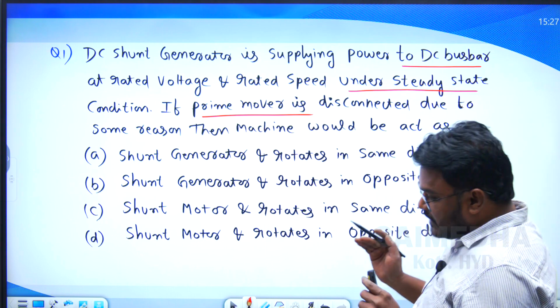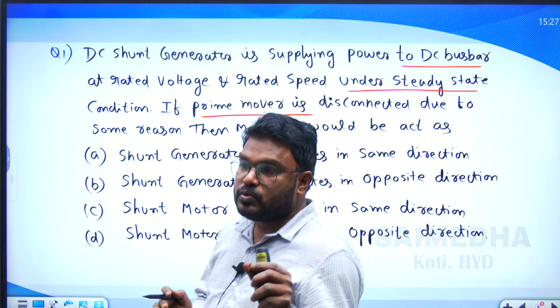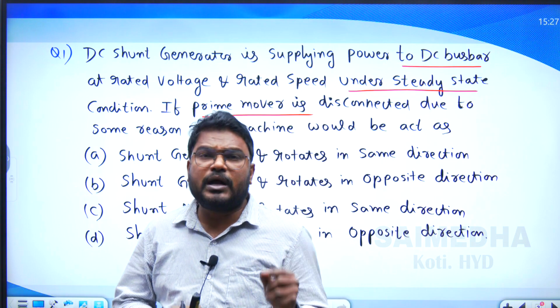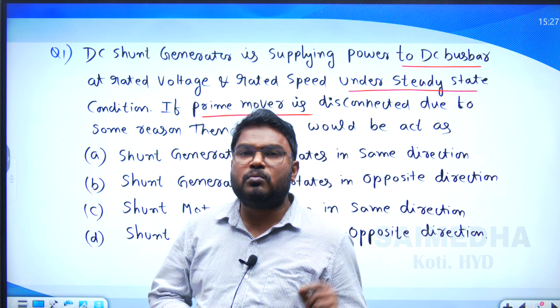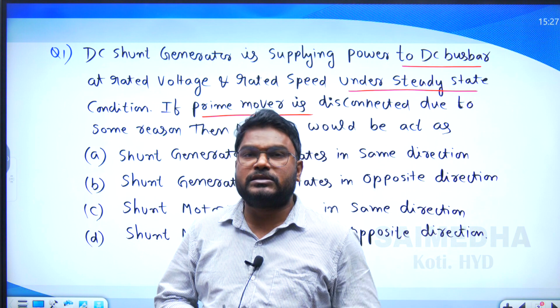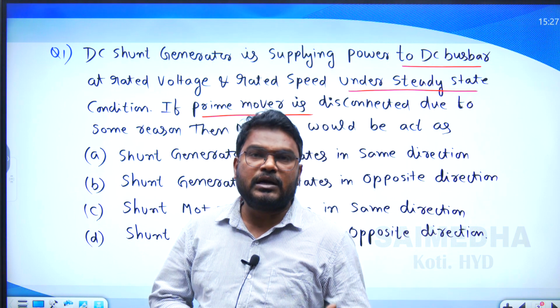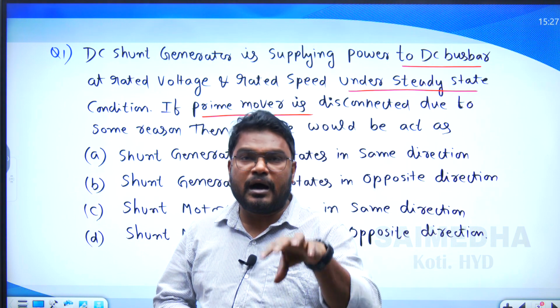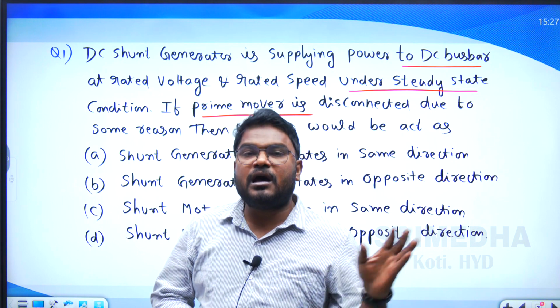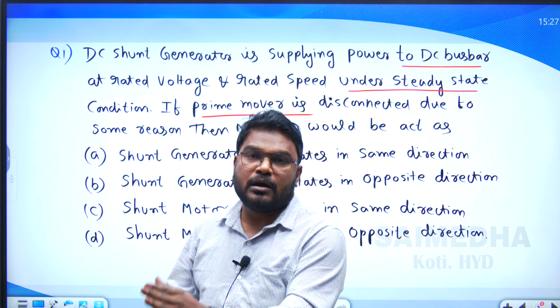What is the concept we require to solve this question? We know that in a generator also, motoring action takes place, due to which the torque developed in the armature acts in the opposite direction to the rotor rotation.